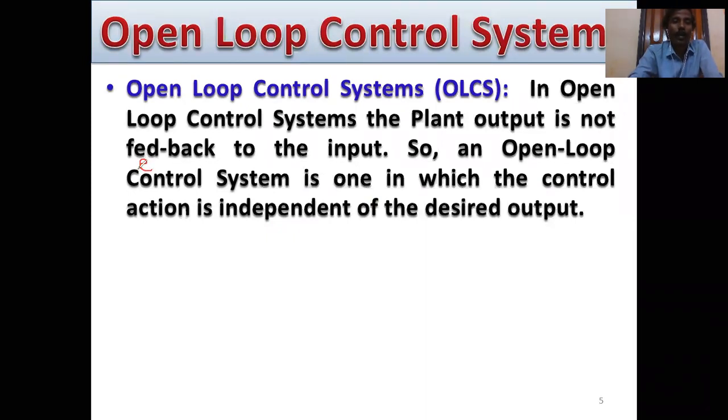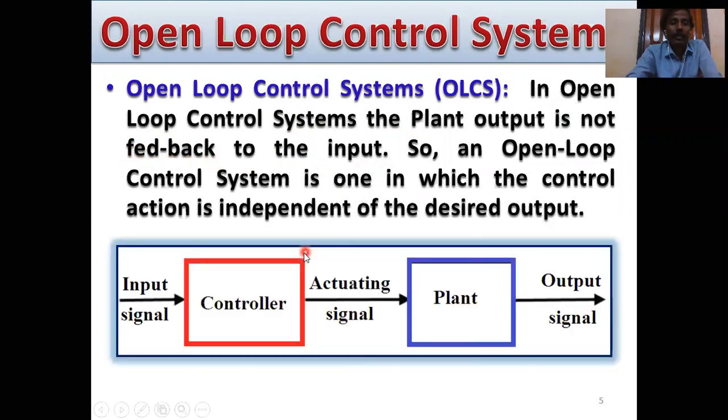This is our second definition. In this case, there is no feedback to the input.